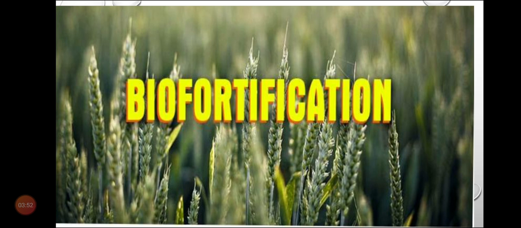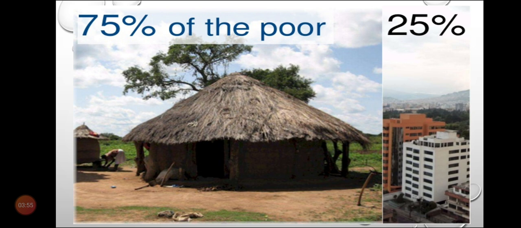Let us study. You can see this slide. When we talk about the population in India, as per the percentage, 75% are poor people and 25% are rich people. More than 850 million people in the world, I am talking about the whole world, have to struggle hard to meet their daily nutritional requirements.